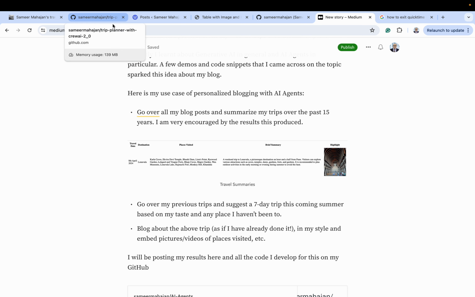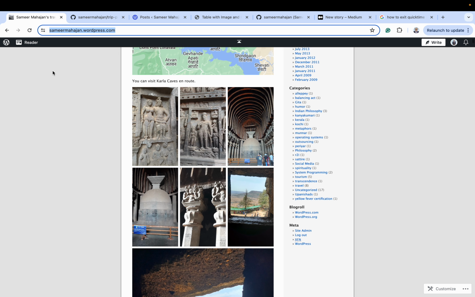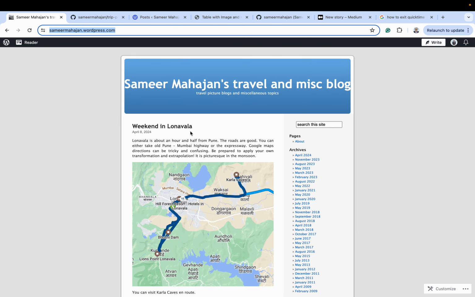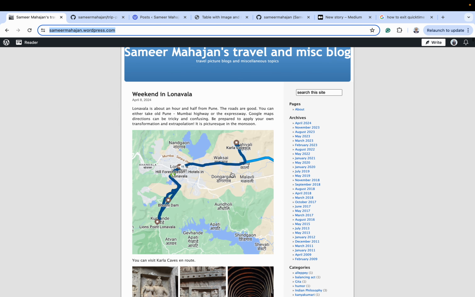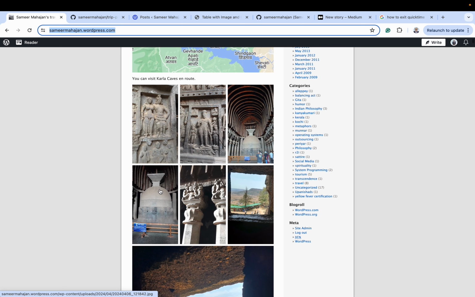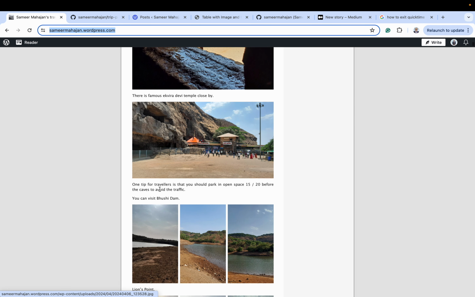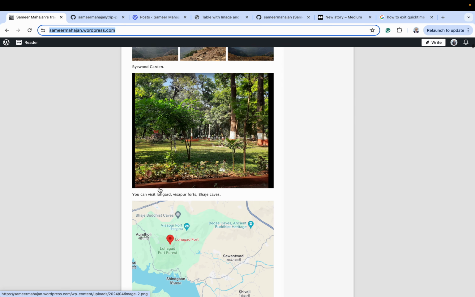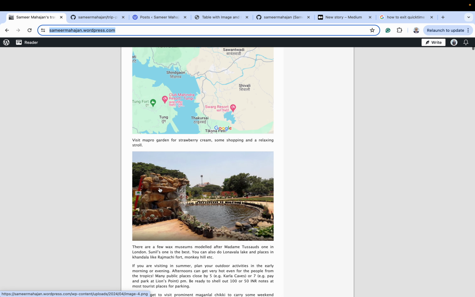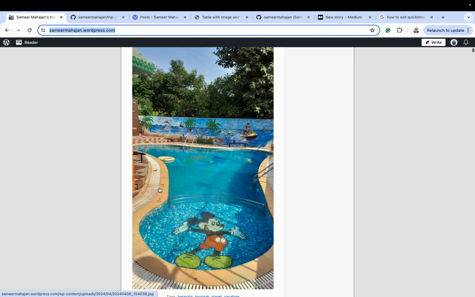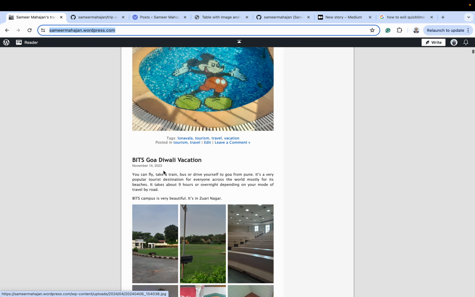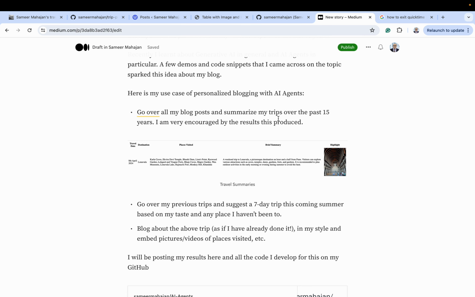So I'll just give you a glimpse of my blog, so that you'll get an idea, right? This is my recent post of Lonavala, right? I give this sort of a map, how I traveled that day, right? Some pictures, right? So this is how I want this AI agent to blog, right? So these are my blogs, right? I thought it's pretty interesting.